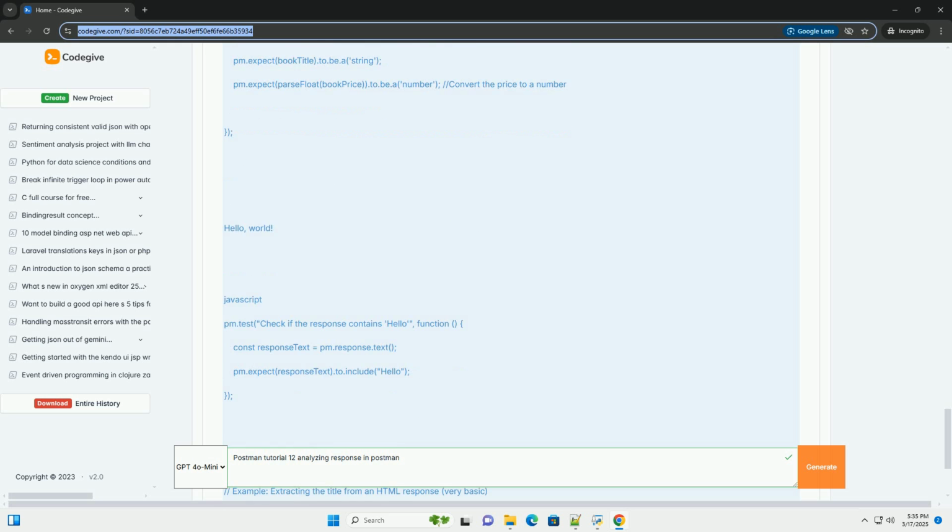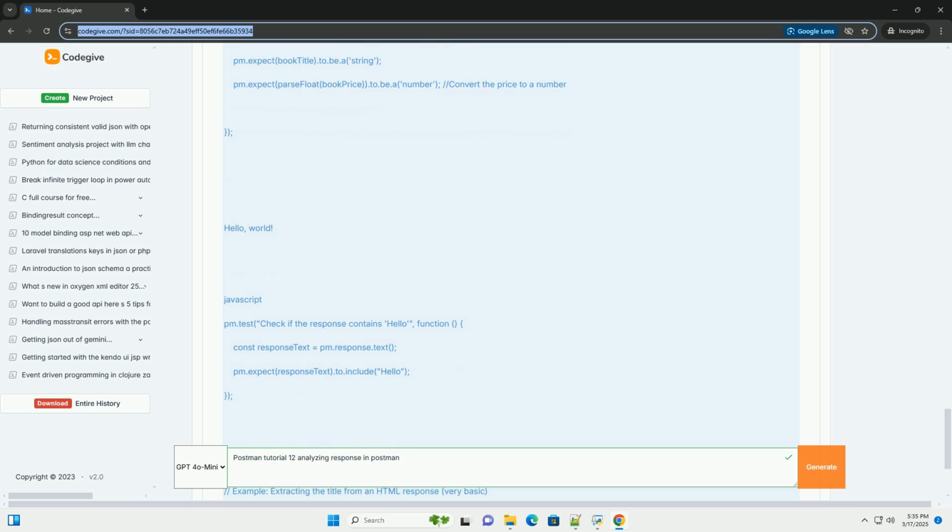12. Best practices and tips. Write clear and concise tests: use descriptive test names. Keep tests focused: each test should verify a specific aspect of the response. Use environment variables: store reusable values in environment or global variables to avoid hard coding. Handle errors gracefully: implement error handling to prevent unexpected failures.